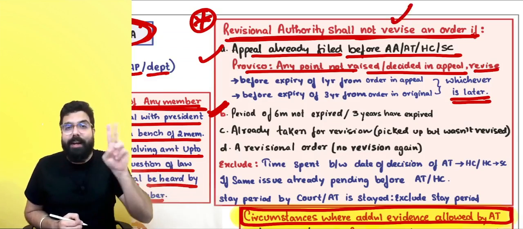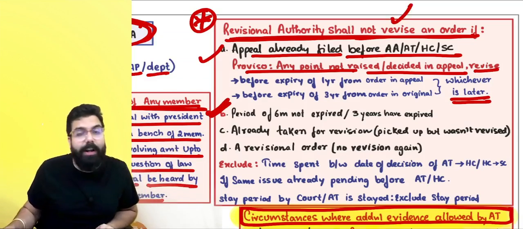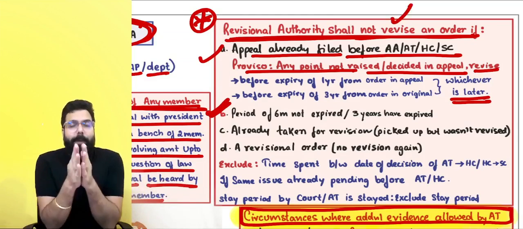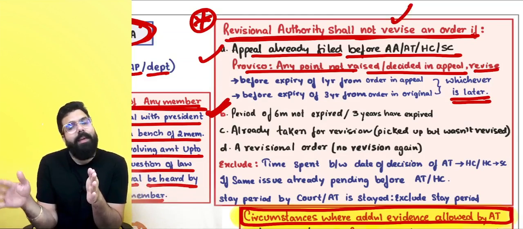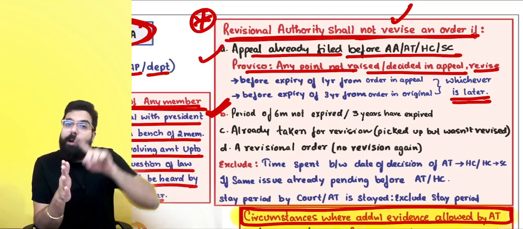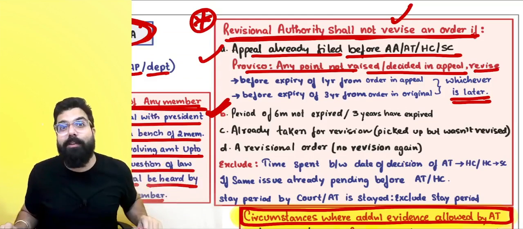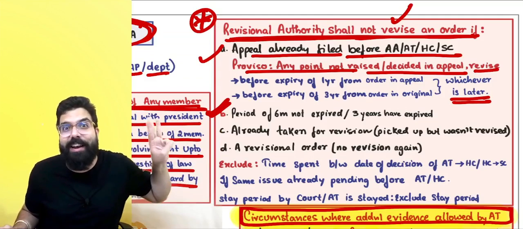Secondly, the revisionary authority will not revise an order before the expiry of 6 months, if 6 months have not expired, or after the expiry of 3 years. The maximum time limit they can revise an order is 3 years.